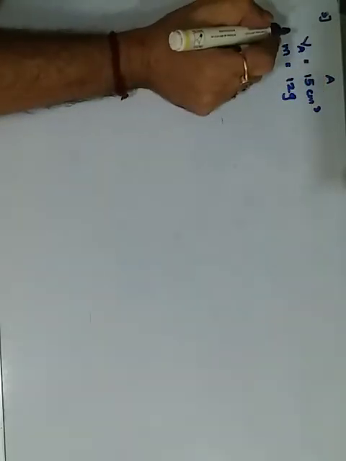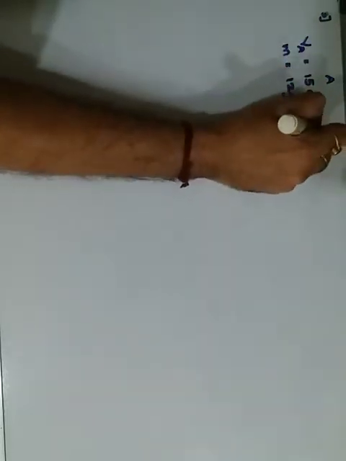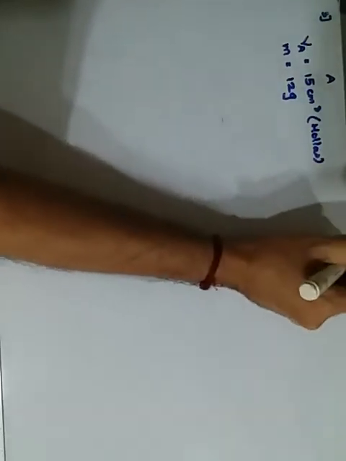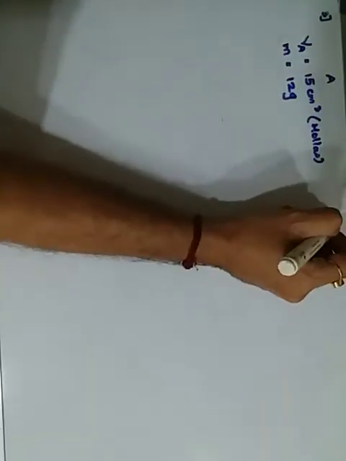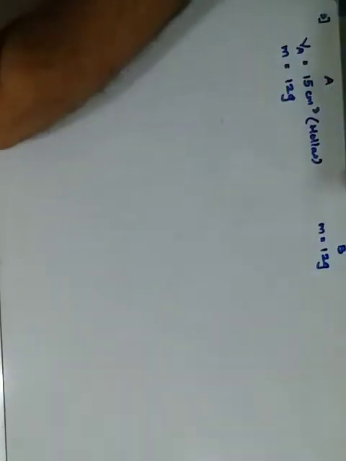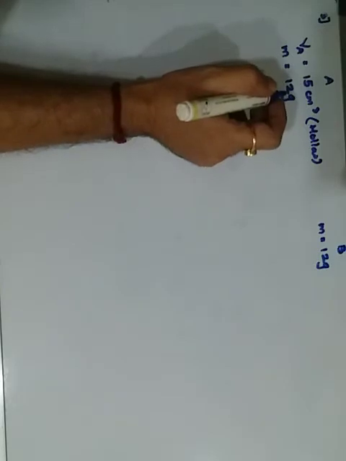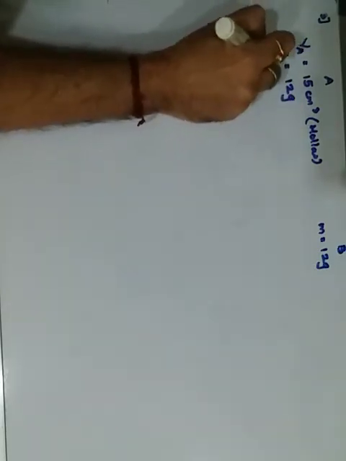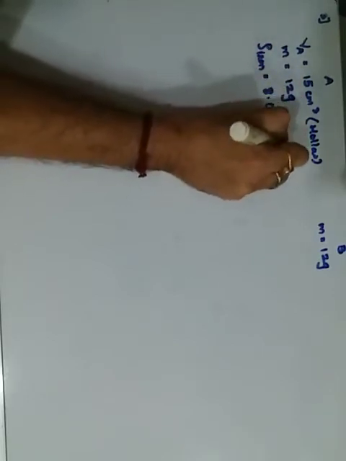And a solid iron ball B, whose only mass is given, whose mass is 12 grams. Both are on the surface of water contained in a large tub. Find the upthrust on each ball, and in the bracket they have given to use the density of iron to be 8.0, that is 8 grams per centimeter cube.